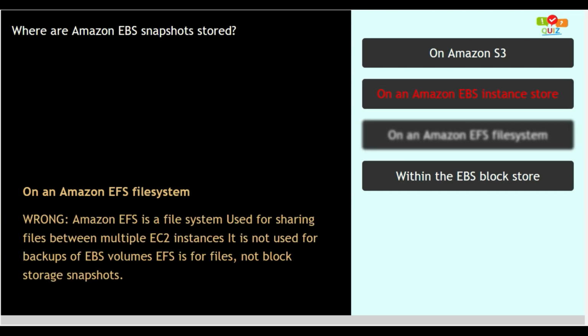Option number 3. On an Amazon EFS file system. This option is wrong, as Amazon EFS is a file system used for sharing files between multiple EC2 instances. It is not used for backups of EBS volumes. EFS is for files, not block storage snapshots. So this option is wrong.